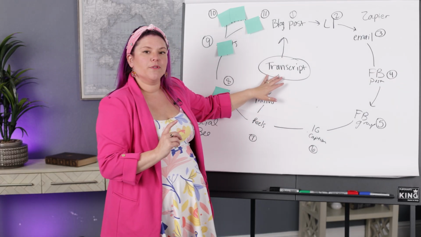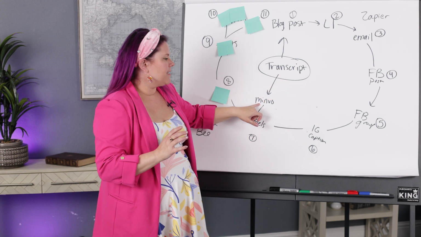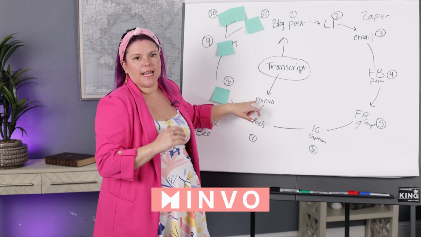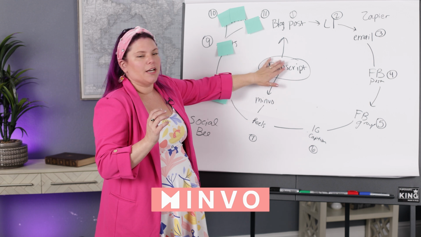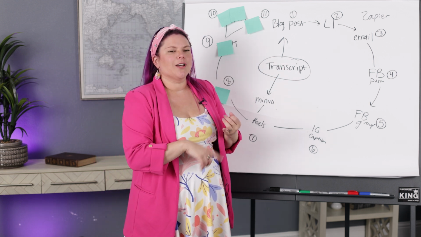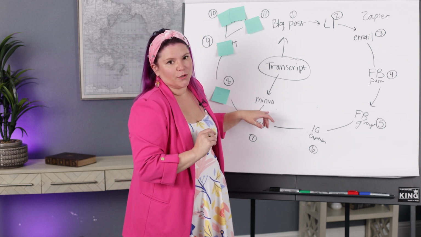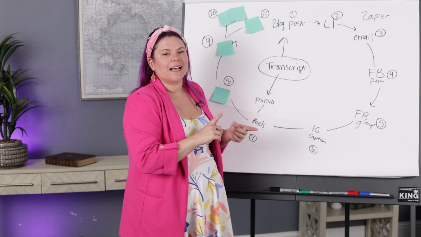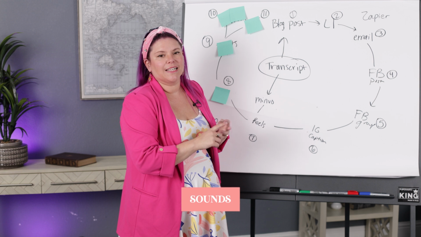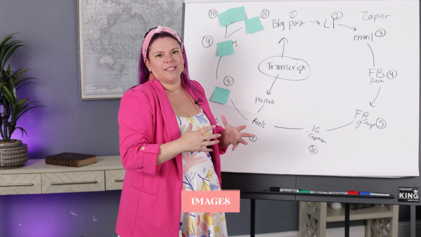The other really cool thing with doing a transcript and recording a video of you for that transcript is that you can use a tool called Minvo. This is an AI tool that chops up your transcript or your video into smaller pieces. You've probably heard about other tools like Opus Clip or Munch. I'm telling you, in my opinion, this is the best one that you can use. I'm just gonna save you some time here. It adds emojis, it can add sounds, it can add GIFs and images on top of it. Everything that you'd want it to add, it can add.